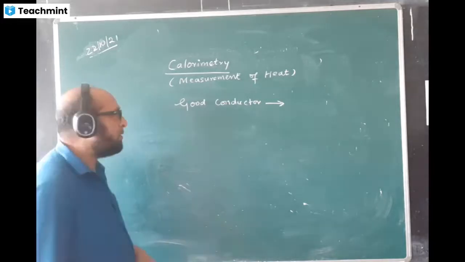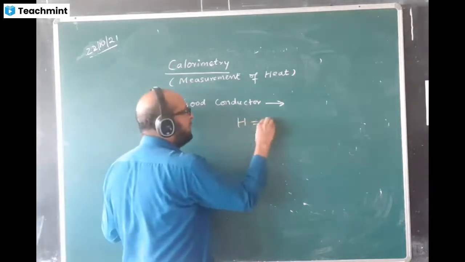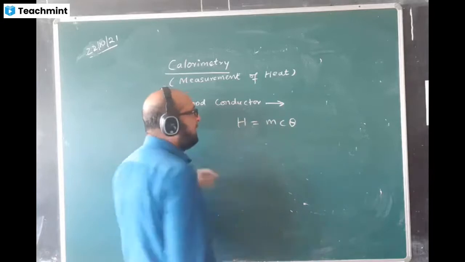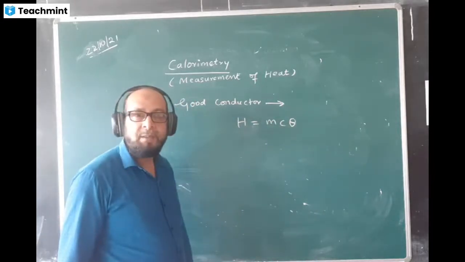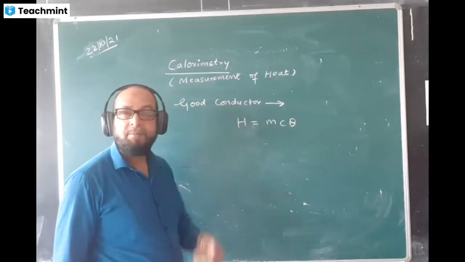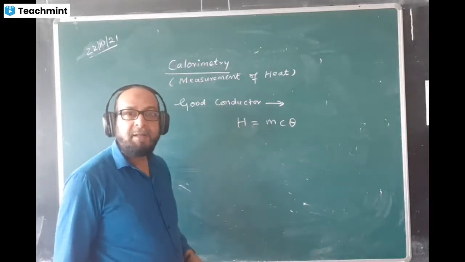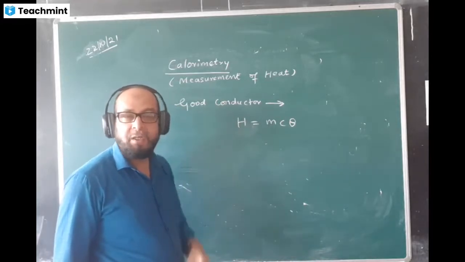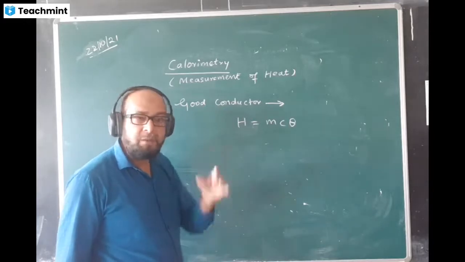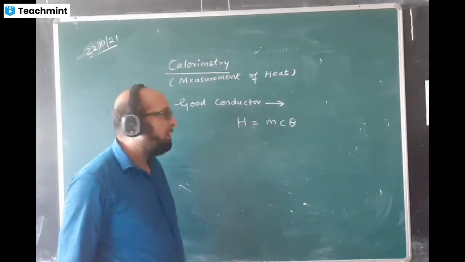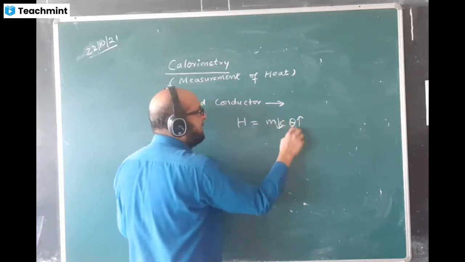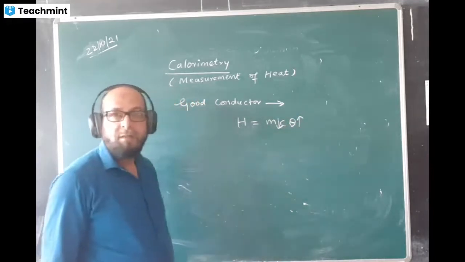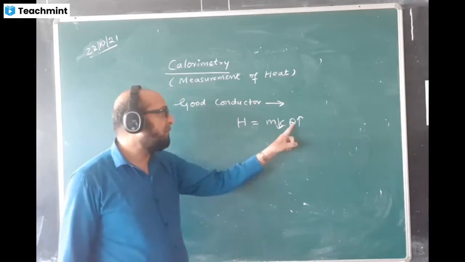Because you know the formula, no? The formula goes like this: H is equal to m c theta. What is a good conductor? In a good conductor, temperature rises quickly. And in a bad conductor, the temperature does not rise quickly. When theta is more, the C will be less because these two are inversely proportional. Theta means the rise of temperature. When the rise of temperature is more,